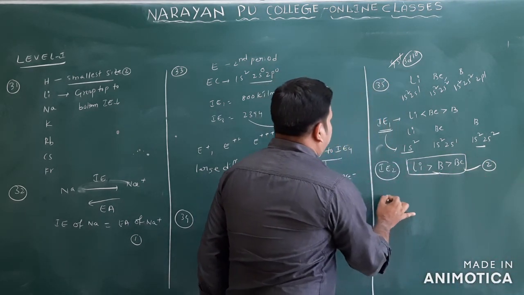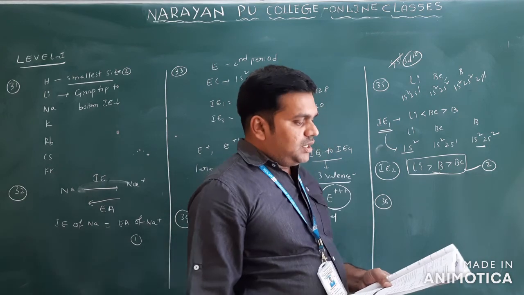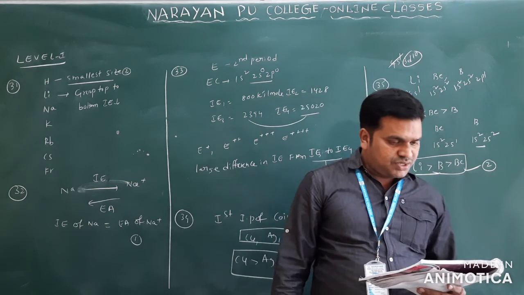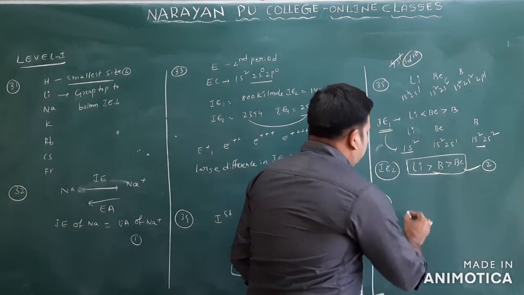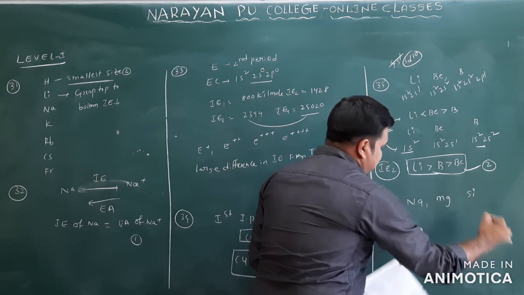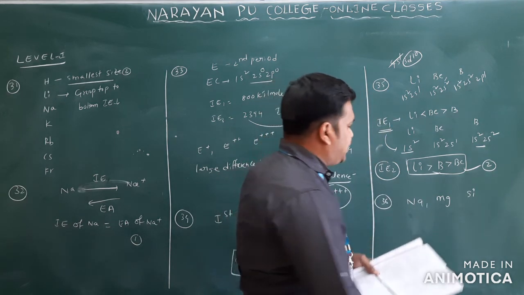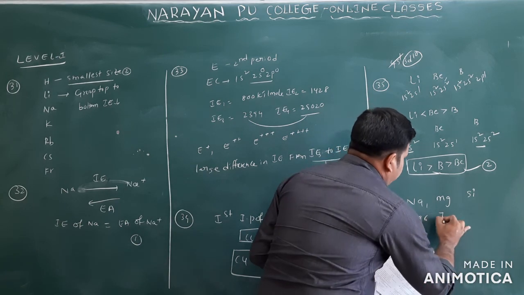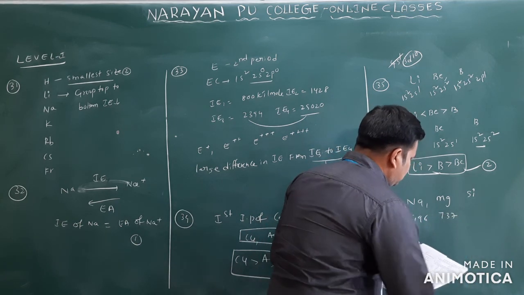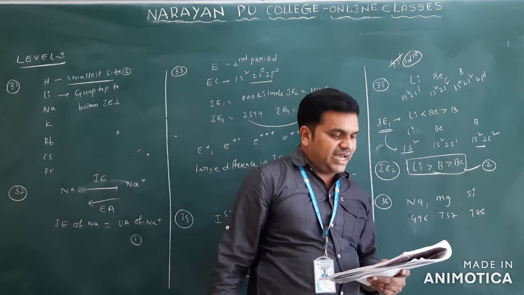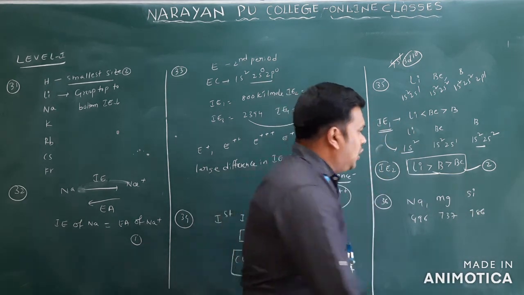Now we will see the next question. The first ionization enthalpy of hydrogen values and the third period elements sodium, magnesium and silicon are given respectively: 496, 737 and one more, 786 kilojoule per mole. Predict the first ionization enthalpy of aluminum.